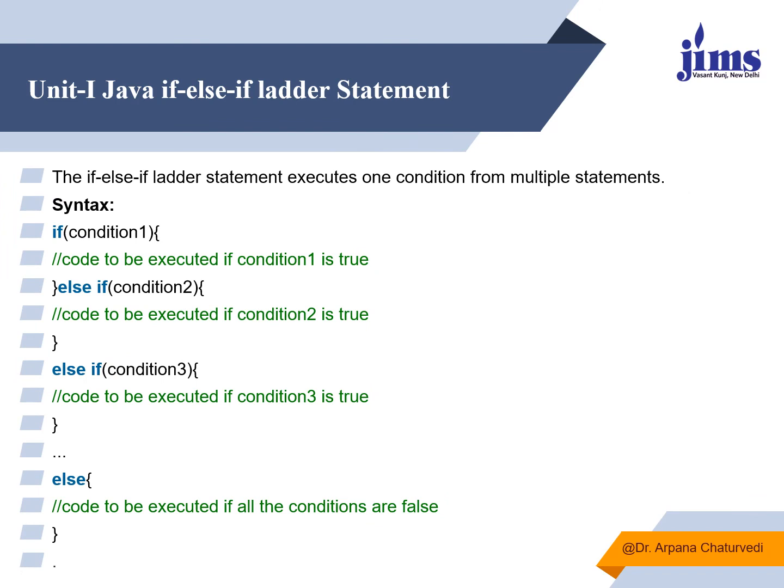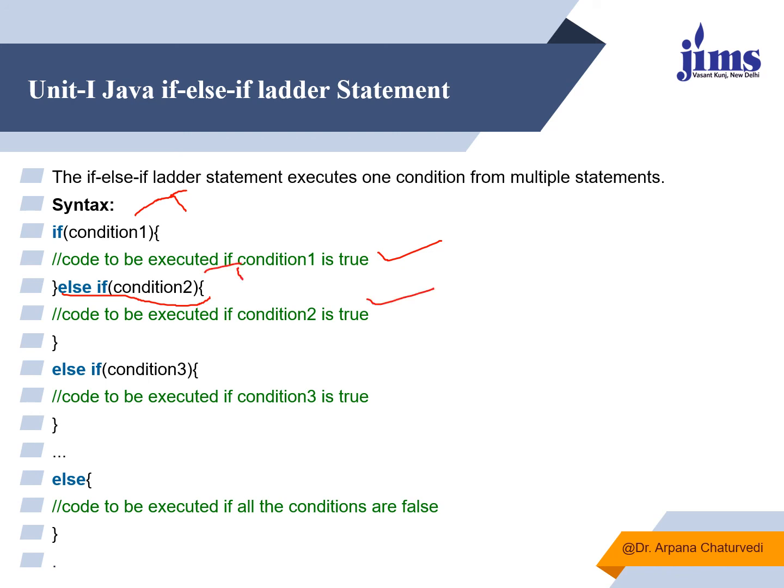Now comes the fourth type. This is if else if ladder. What is the difference here? Here we are not nesting. We can nest, but right now we are not nesting. Here is one condition. If this is true, then well and good, it will execute this statement. But if this condition is not true, it will go over here and check another condition. Again, if this condition is true, it will execute this one.